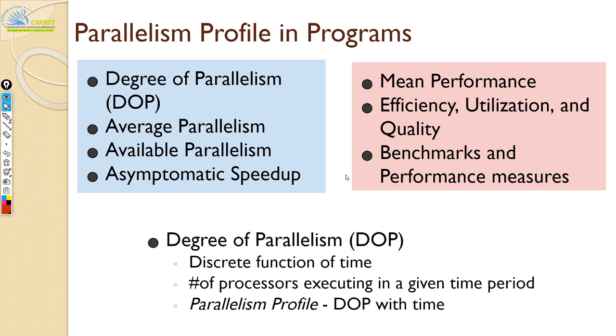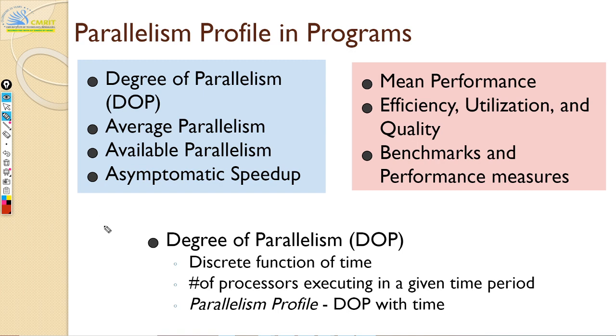First thing is degree of parallelism. What do you mean by degree of parallelism? When you have a program, that program may not be completely scalable. The program will have some kind of pattern.